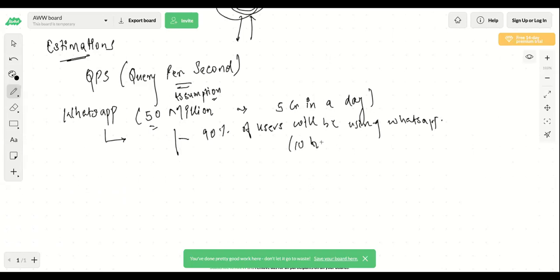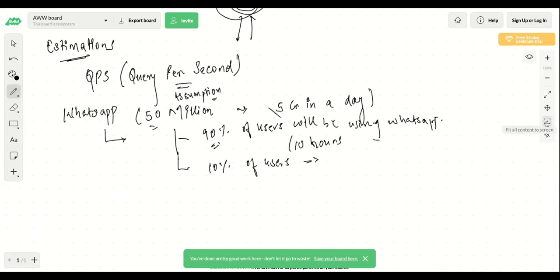So some like 4 to 5 hours at night, maybe 2 to 3 hours in between, and some 3 to 4 hours in the night, in the morning. And then the rest of the 10% of the users will be using it, which is not a peak time, correct? So now 90% of 50 million is what?